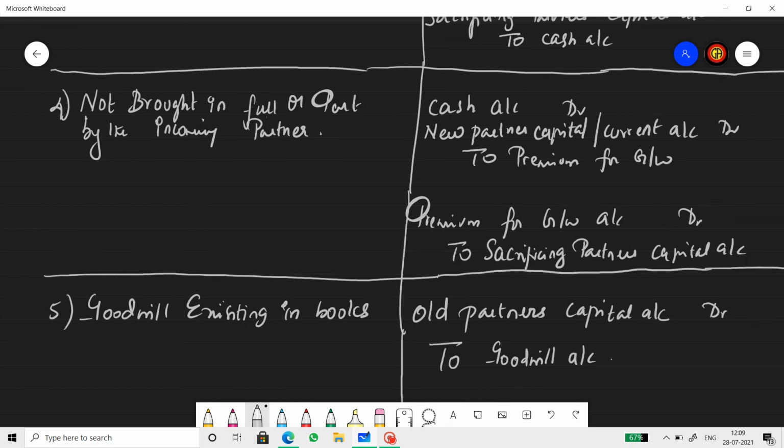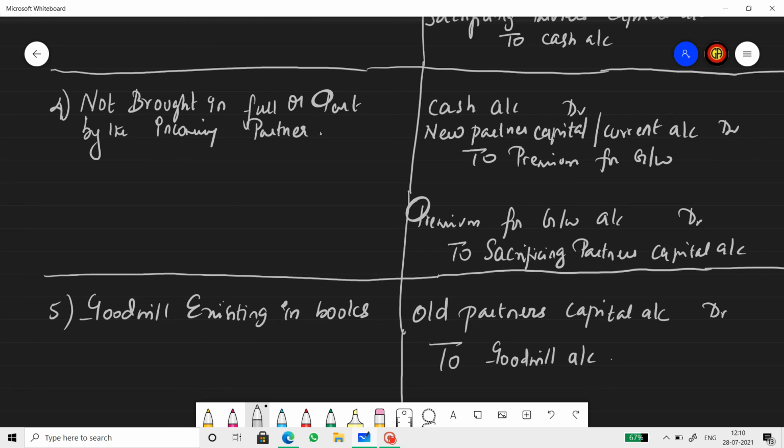Fourth, goodwill brought in full or part by the incoming partner. Sometimes the partner may not be in a position to bring cash for goodwill, or maybe he brings a part of goodwill in cash, the remaining he was unable to bring. So in that case, cash account is debited for the amount of goodwill he brings in the form of cash, and his capital account, let me remind you, the new partner's capital account or current account is debited.